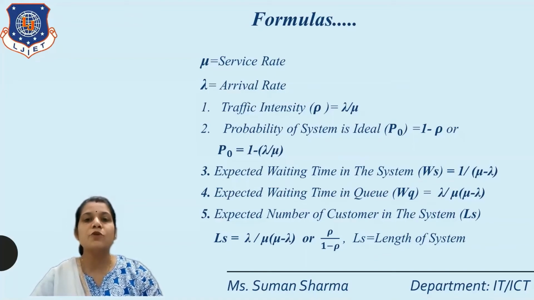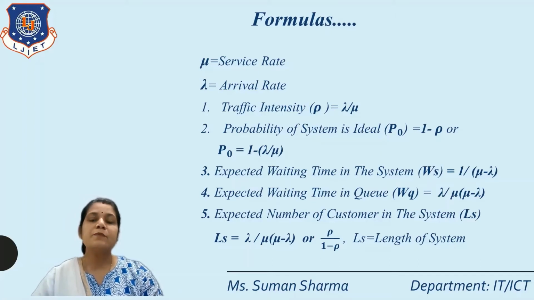These two, service rate and arrival rate, are very important in our queuing theory problems, because in every question you first find the arrival rate and service rate. Okay, so the first formula is the traffic intensity. We have already seen it in our previous lecture. Traffic intensity means rho. Rho is equal to lambda by mu. Lambda means arrival rate, mu means service rate.